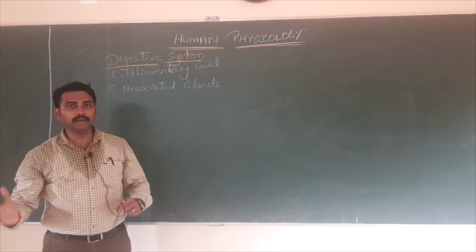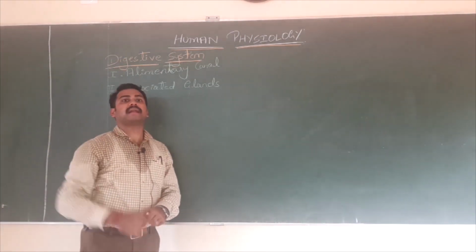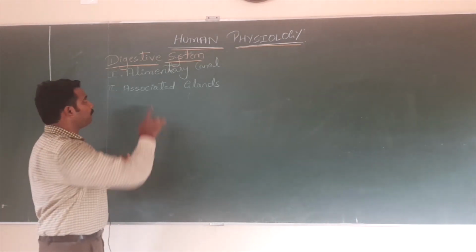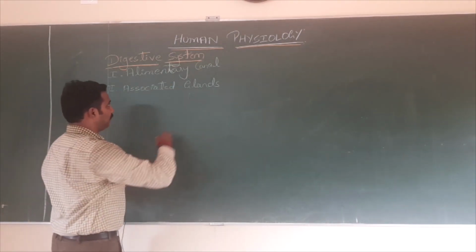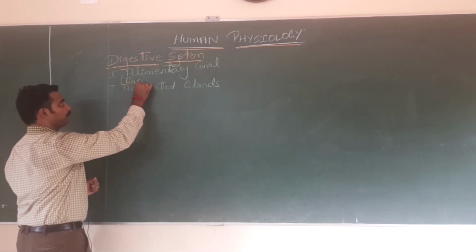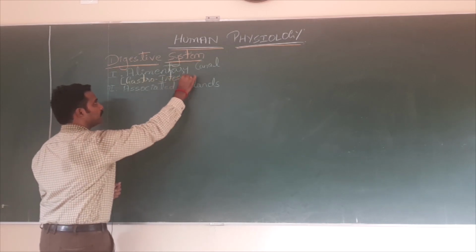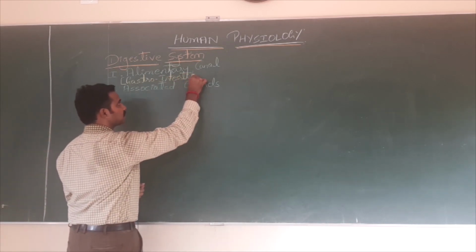As stomach, small intestine and large intestine are the very important part of alimentary canal, hence it is also called gastrointestinal tract.